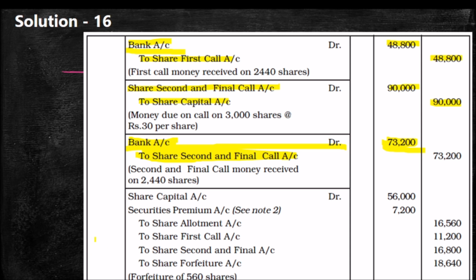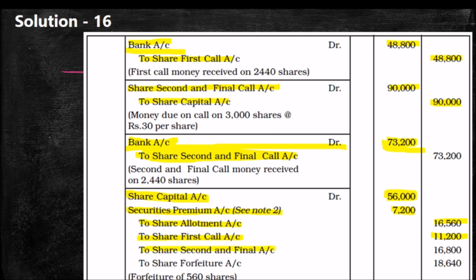After that, we are writing the entry for share forfeiture, share capital account debtor 56,000, and the securities premium we are calculating in another way. How we are getting 7,200, we are going to calculate. The arrear amount in allotment we have already calculated, 16,560. Arrear in the first call is 11,200.